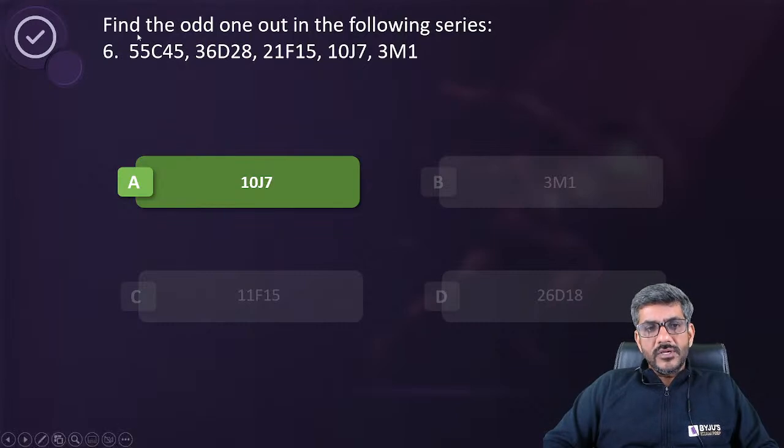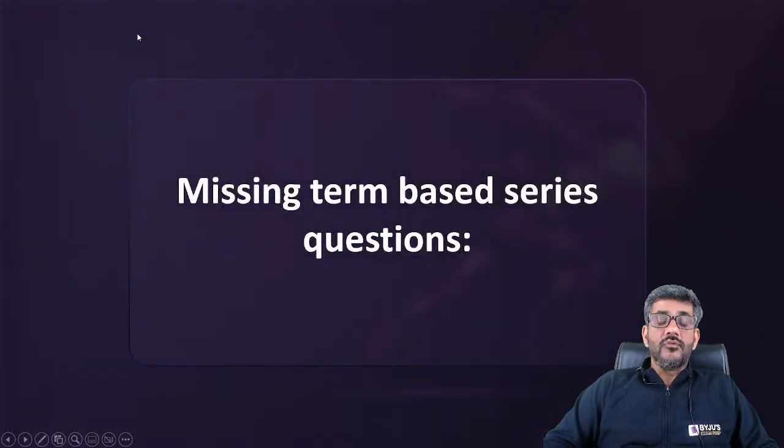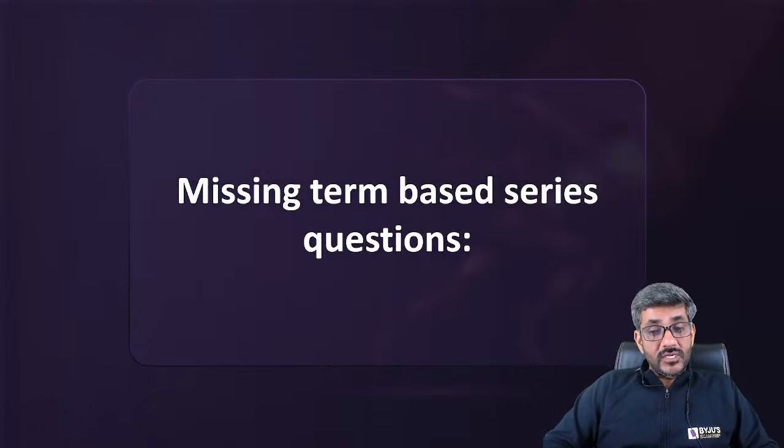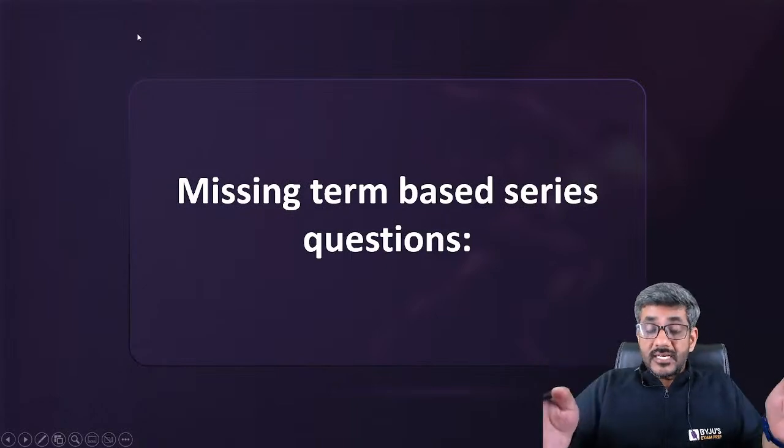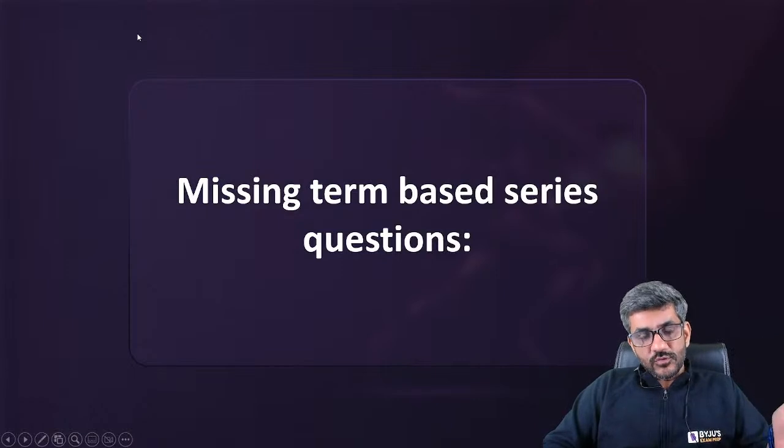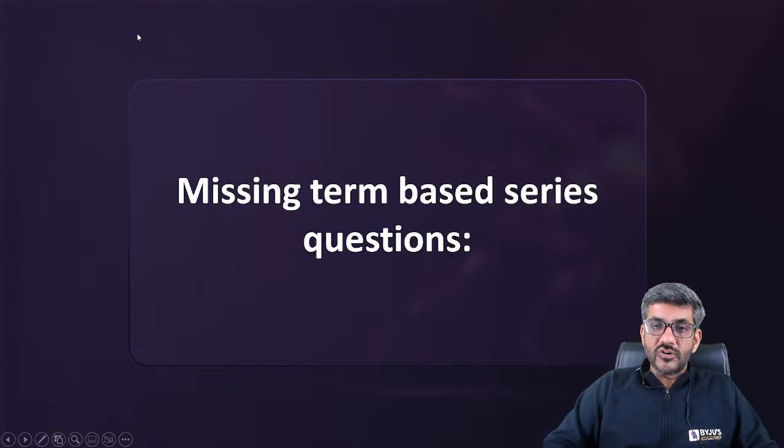This was the question number 6. Now we move on to the next series, which is missing term based series. So again, I am saying I'm going a bit fast, but I am assuming that you are able to understand, because we want to do all three types. So do 6-7 questions on the first, then on the second. We will do 6-7 questions more on this third type as well.